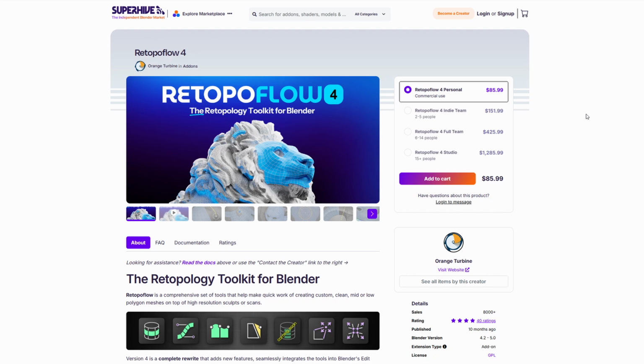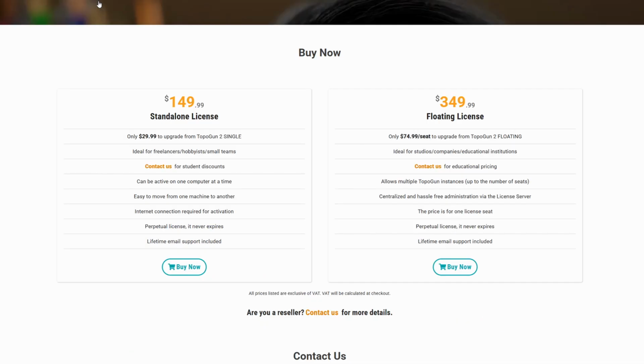The price for Retopoflow for a personal license is $86. I think it's a little too high. I might sound like I'm complaining, but $86 is a little high for an add-on to create retopology. I'm not going to deny the fact that it is a really great add-on. It has a lot of powerful tools and a lot of use cases. But $86 for a personal license is a little too much when compared to the license of Topogun, which is $150.